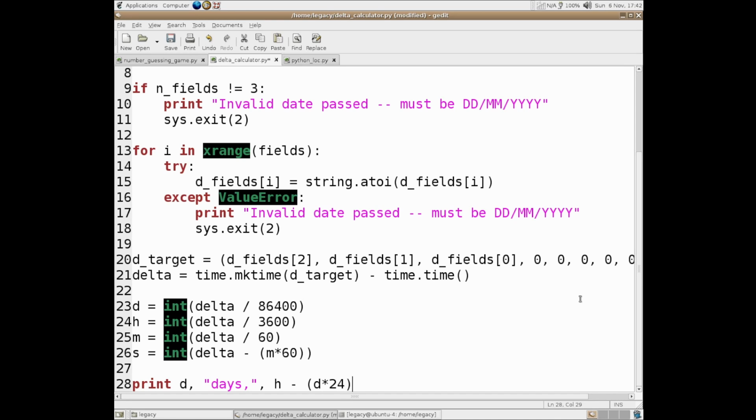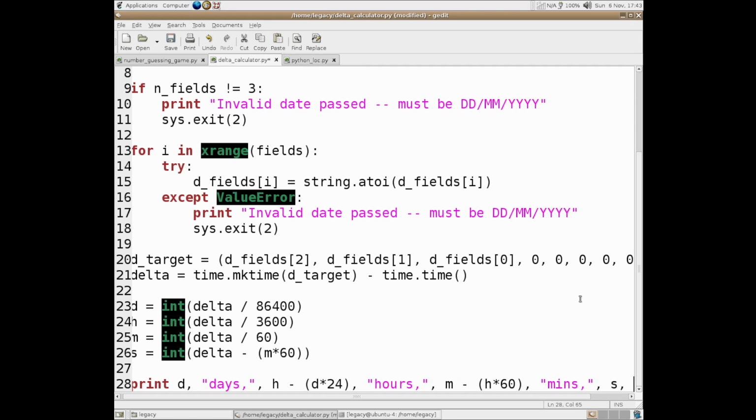Day times 24. So we're now getting the number of hours minus the number of hours in all of the days. So this is essentially getting the remainder, I suppose. There might be an easier way to do it. This was just the way I worked out. If there is a way to do it via modulo, then do let me know. But I didn't really experiment with it because I was just happy that it worked, really. And then for s, it's just that.